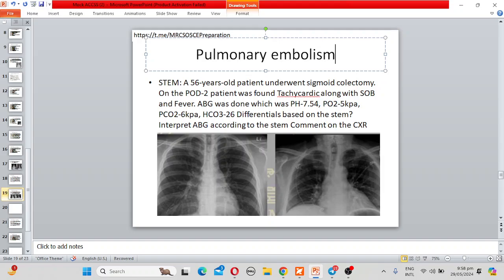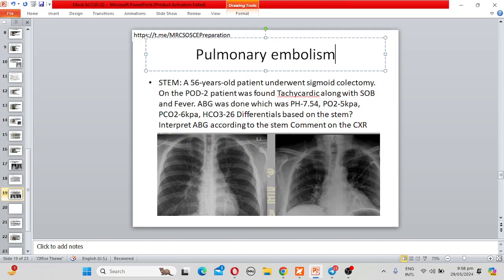If CTPA is not available, what investigation will you do? We will do a simple angiography, or the ventilation perfusion scan, the VQ scan. If CTPA is not available, you can go for angiography and you can go for ventilation perfusion scan. Remember this. Now, if you perform the CTPA for this patient, what will be the finding?